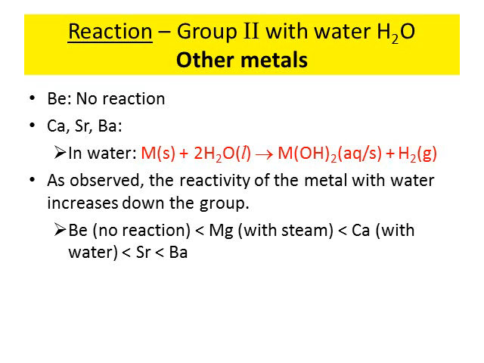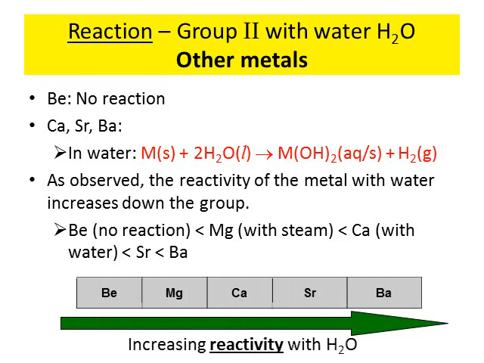What you can see here, based on what we have brought in from magnesium as well, is that down the group, the metals react more readily with water. Beryllium has no visible reaction. Magnesium reacts best with steam, while calcium, strontium, and barium onwards react with cold water. As you can see in this little graph, down the group there is increasing reactivity with water.